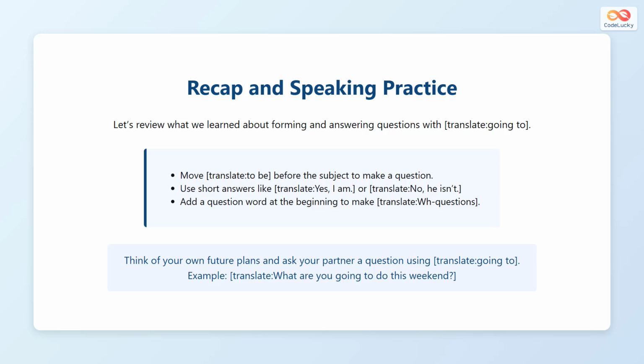Let's review the key points. To ask a question with going to, move the verb to be before the subject. Use short answers like "Yes, I am," or "No, he isn't." Add a question word to create what, where, when, and who questions. Think about your own future plans and use going to ask questions. For example, "What are you going to do this weekend?" Try using these patterns in daily conversation to make your English sound clear and natural.